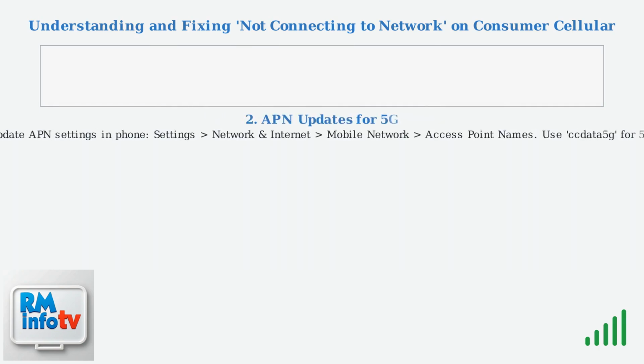For the second fix, ensure your access point name settings are optimized for 5G networks. Navigate to your phone's settings under Network and Internet, then Mobile Network, and select Access Point Names. If you're experiencing issues, manually update to use CC Data 5G as the APN.